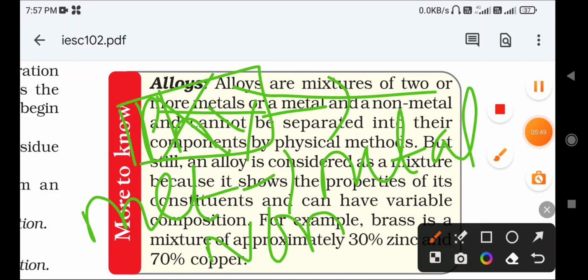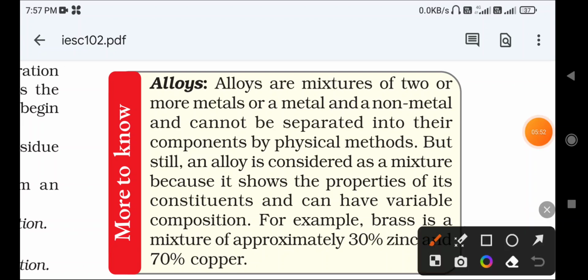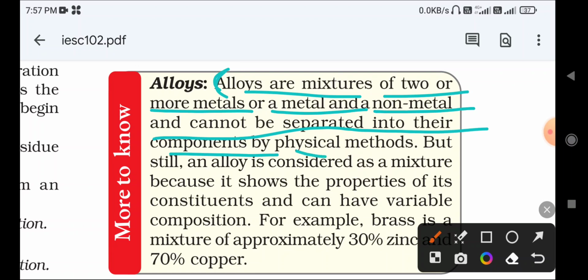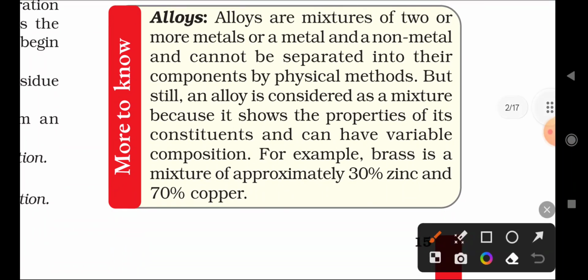Now an important question comes here: what are alloys? We can write this definition: alloys are mixtures of two or more metals, or a metal and a non-metal, and cannot be separated into their components by physical methods. Remember that. But still an alloy is considered a mixture because it shows the properties of its constituents and can have variable compositions. Here the term constituent comes: the particles that the alloy is made up of are called constituents.